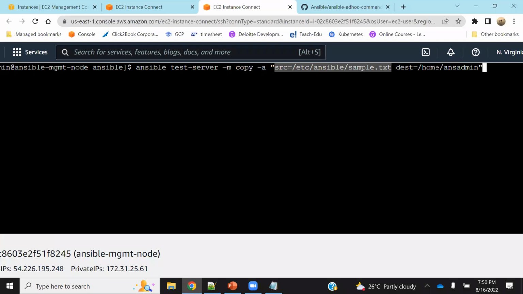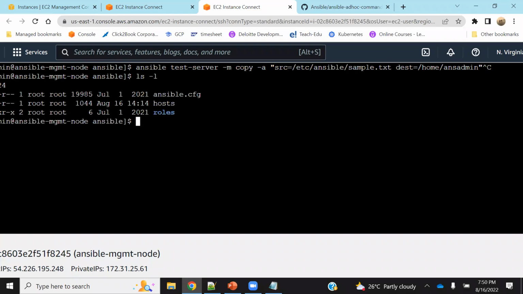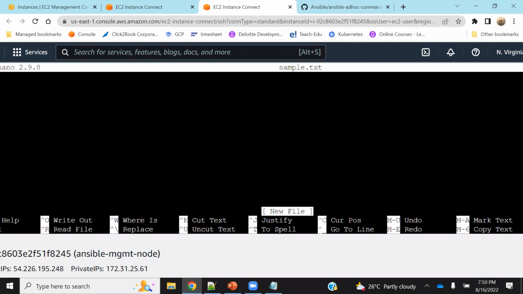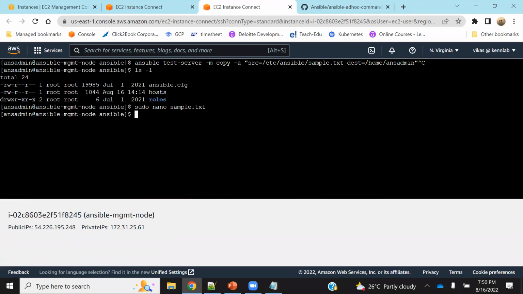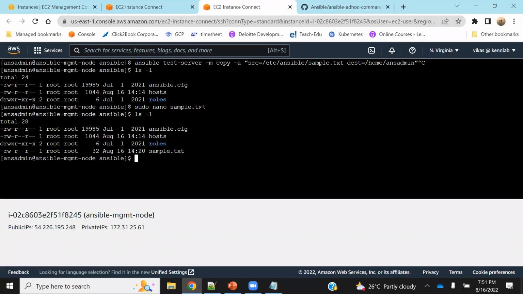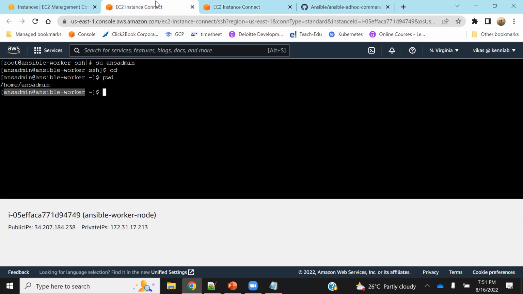Okay, so before I go there, ls -l, do I have this file sample.txt? The answer is no, so let me just create it. I'll say sudo nano sample.txt. I'm just creating a file. Okay, this is a new file to be copied. Control X, Y, enter. Now you can see sample.txt is here. Is there any sample.txt on the worker node? No, nothing is there.